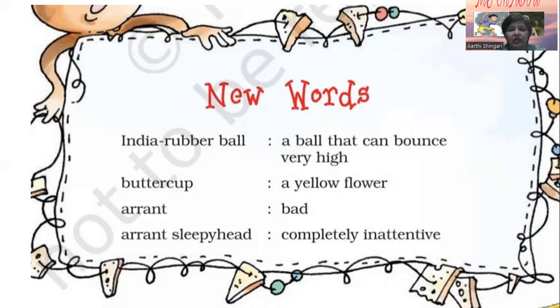Now new words. Indian rubber ball. What is a rubber ball? A ball that can bounce very high. Now you generally play with this ball and you bounce the ball. Buttercup is a yellow flower.